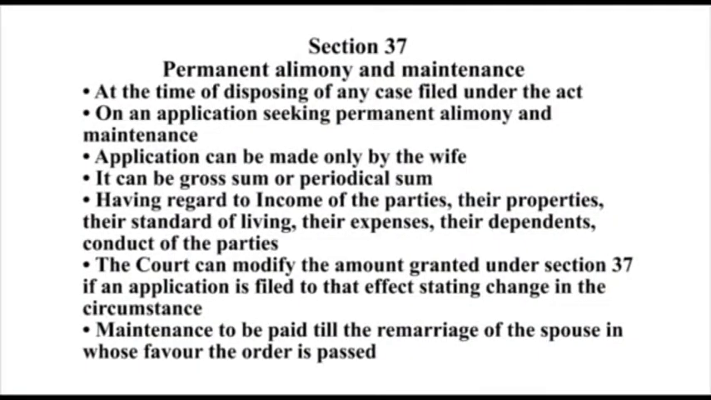Section 37, permanent alimony and maintenance. At the time of disposing of any case filed under the Act, on an application seeking permanent alimony and maintenance, the application can be made only by the wife. It can be a gross sum or a periodical sum, having regard to income of the parties, their properties, their standard of living, their expenses, their dependents, and conduct of the parties. The court can modify the amount granted under Section 37 if an application is filed to that effect stating change in circumstance. Maintenance is to be paid till the remarriage of the spouse in whose favor the order is passed.